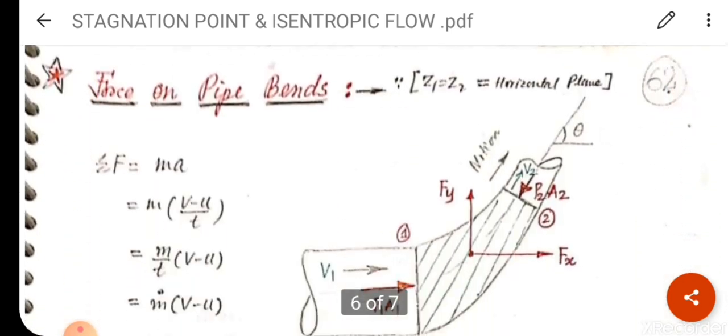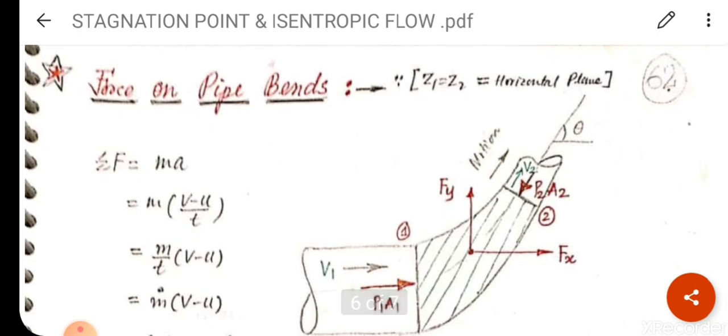Now we will discuss another important concept, that is force on pipe bends. For example, pipes are bent. You have seen in fluid flow or at home, that pipes are bent at some point or at corner points.